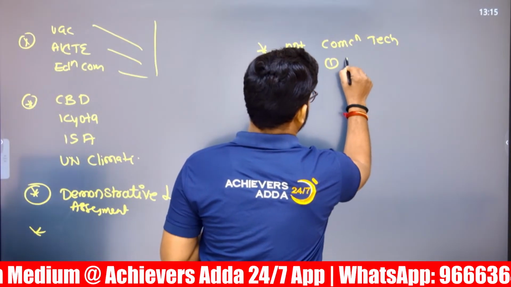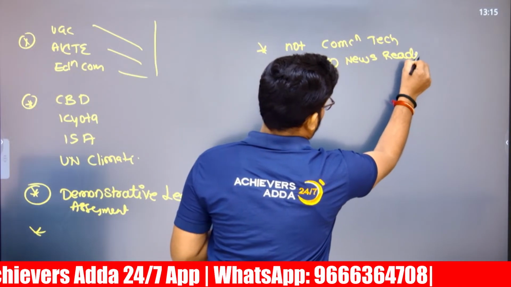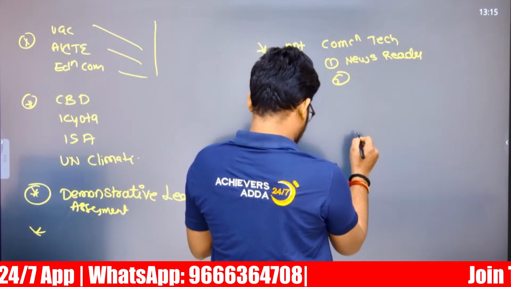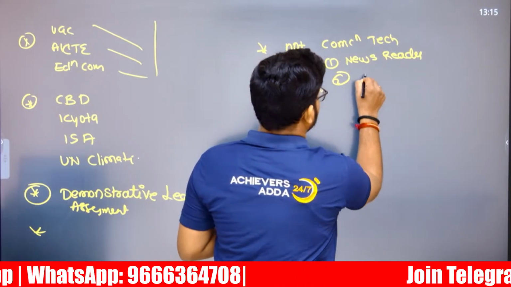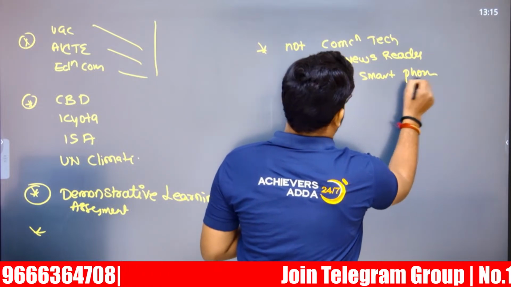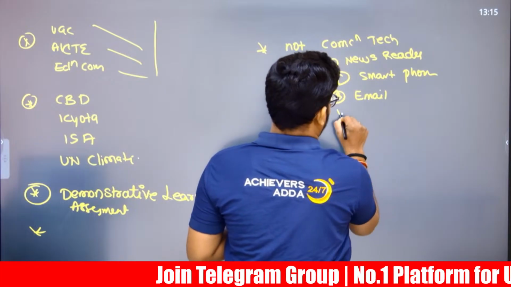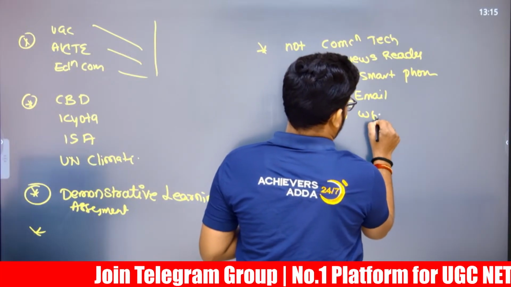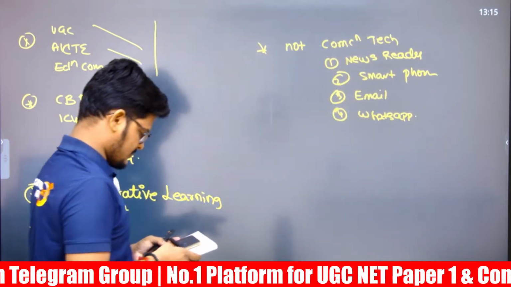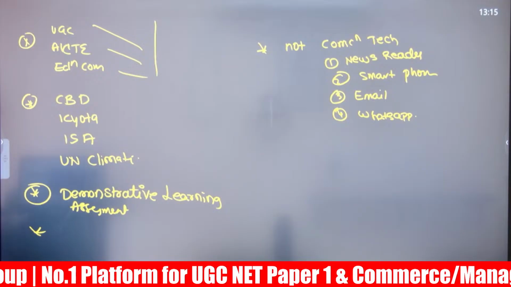Number 1, news reader. Number 2, email, WhatsApp, smartphone. Not a communication technology, yes.